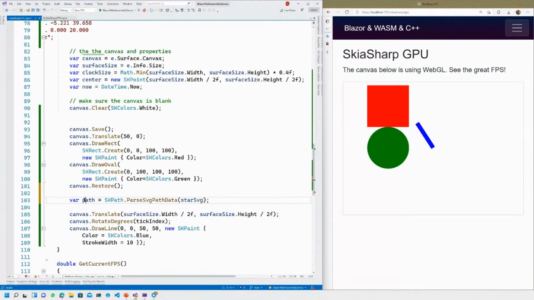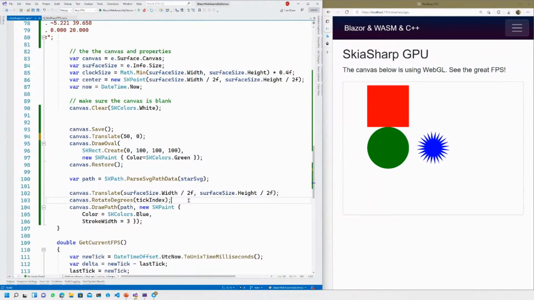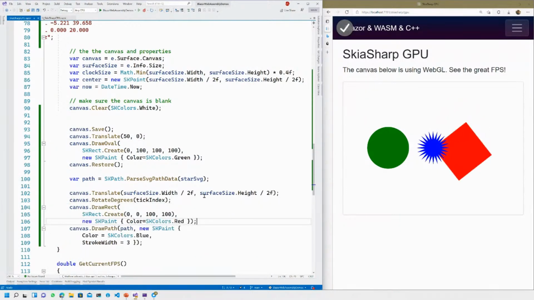So I magically spawned a path, and let's just draw a path. Let's make that 3, just because it's going to be a massive line. I draw the path, and there we go, spinning star. And basically, with a whole bunch of combinations of various things, you can build up. Let's move this block, and let's just say, hey, we want to do that. Not really exciting, right? But I'm showing you this using basic commands.